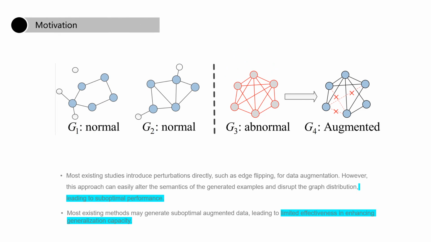Next, we address the issue of graph perturbation leading to graph distortion. Most existing studies directly introduce perturbations, for example, flipping edges for data augmentation. However, this easily alters the semantics of the generated examples and affects the graph distribution, leading to suboptimal performance. Additionally, many existing methods generate suboptimal augmented data, limiting their effectiveness in enhancing generalization capacity.